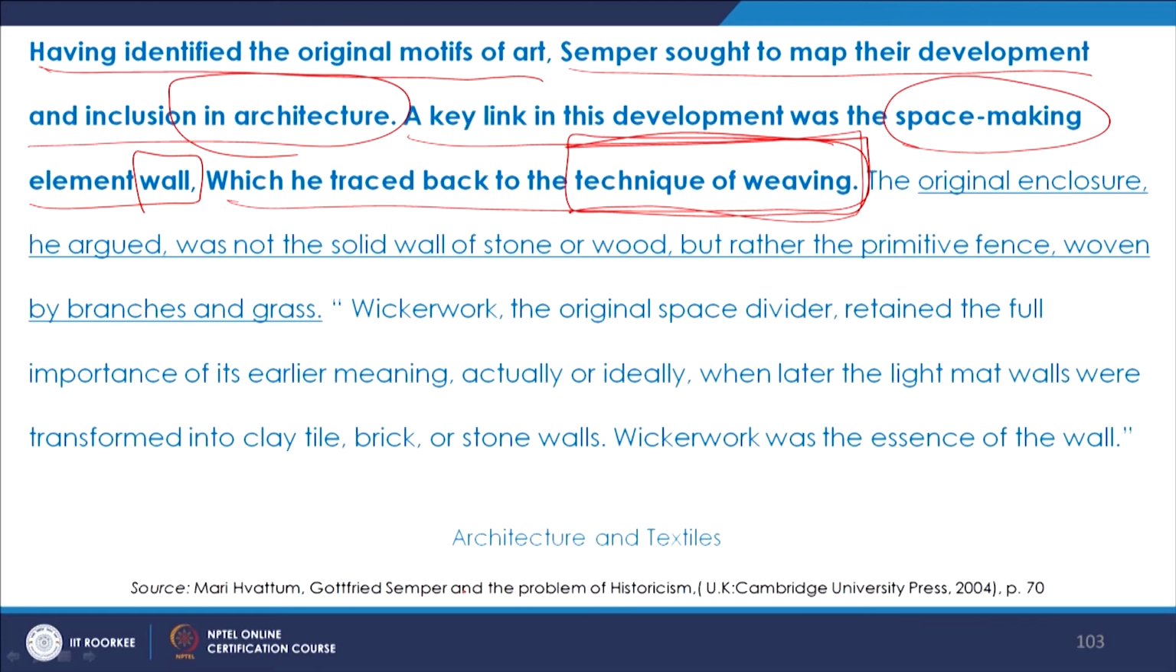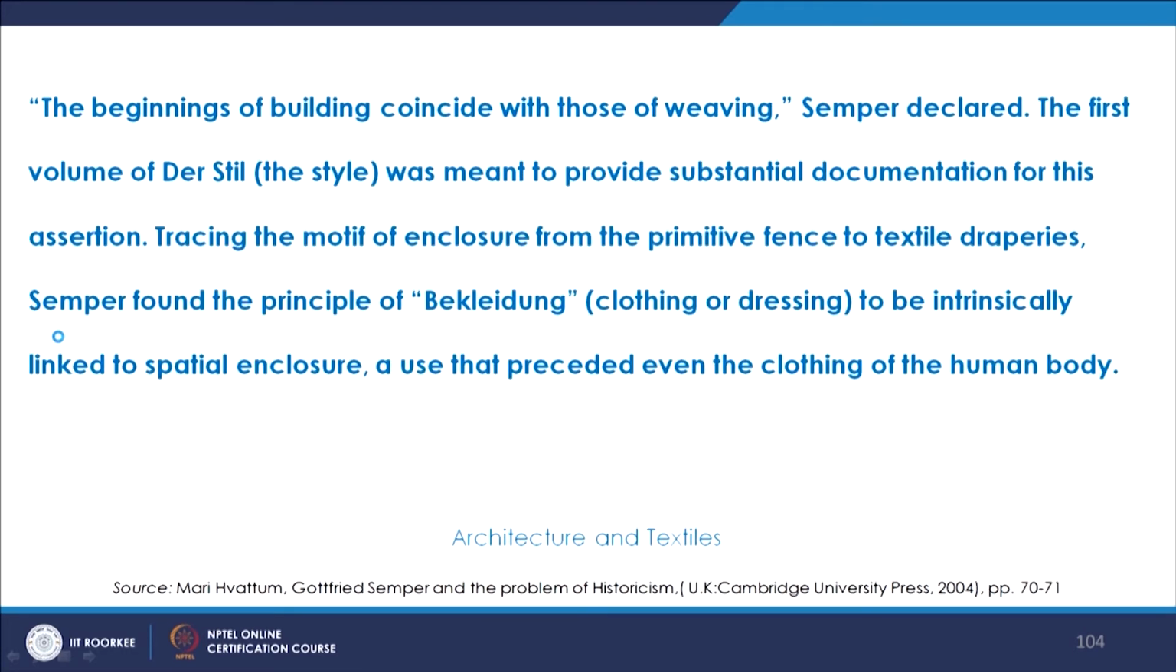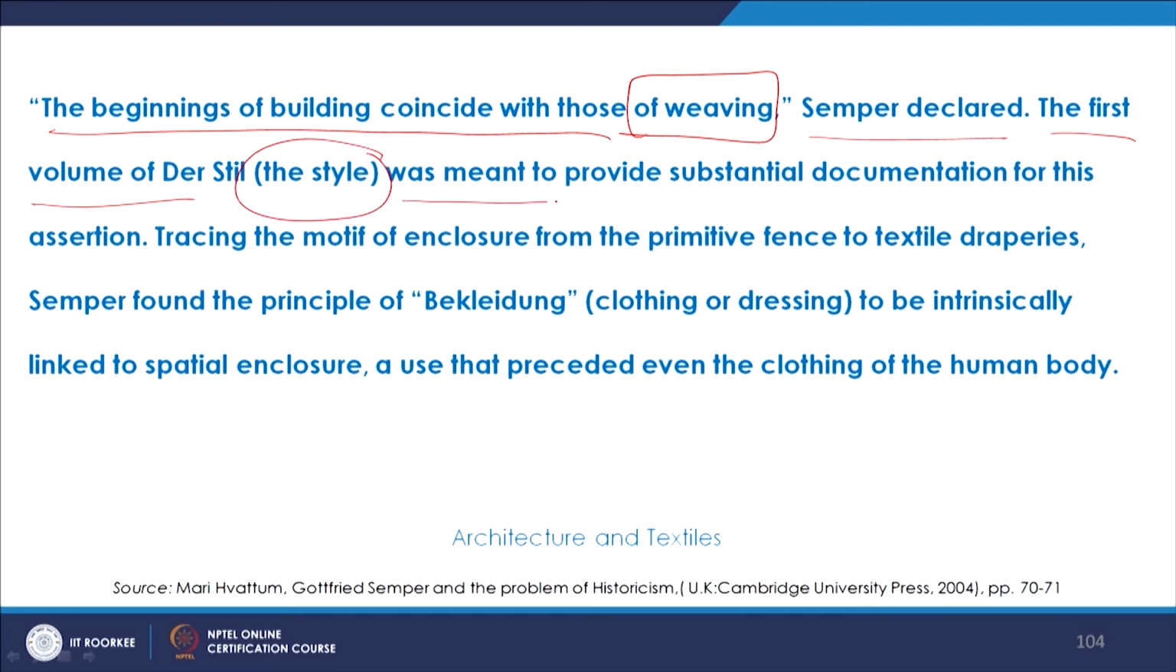making to create an enclosure and a space-making element like a wall. The original enclosure, he argued, was not the solid wall of stone or wood, but rather the primitive fence woven by branches and grass. So, again, the very important role of weaving as a technique which contributed to space making. "The beginnings of building coincide with those of weaving," Semper declared. "The first volume of the style was meant to provide substantial documentation for this assertion.